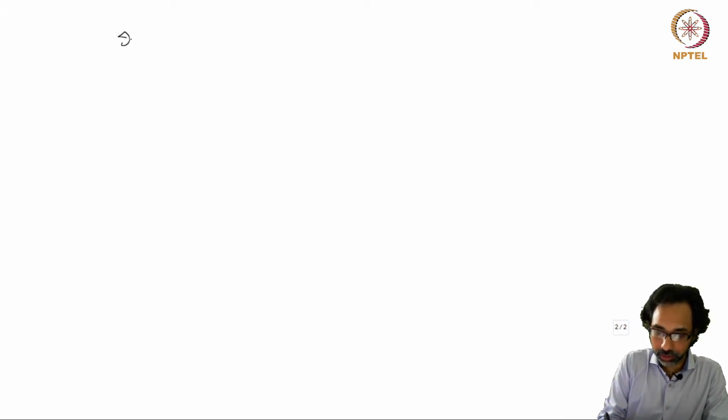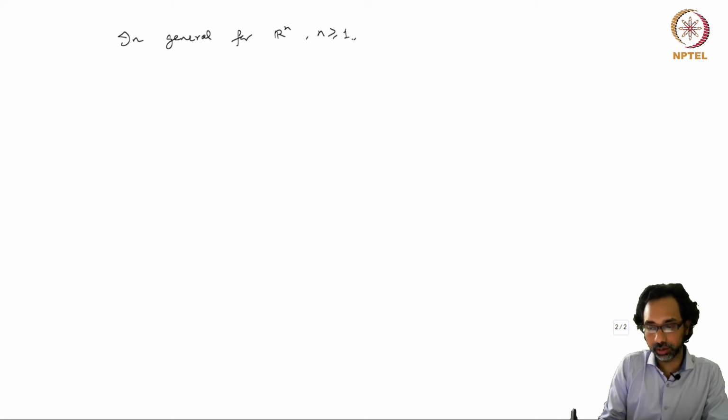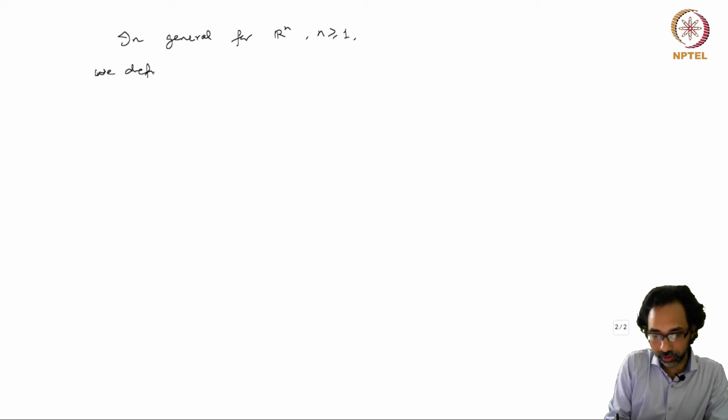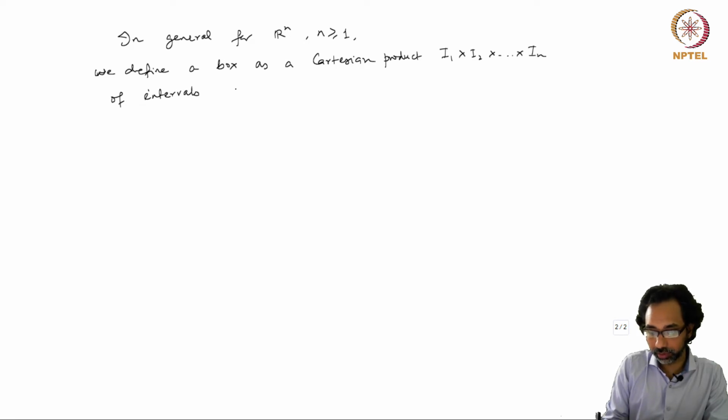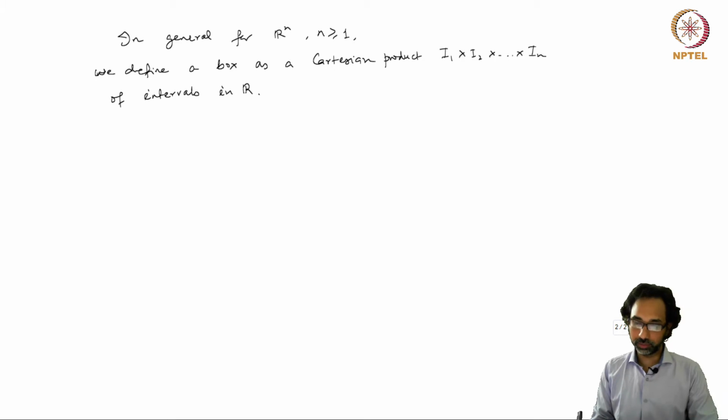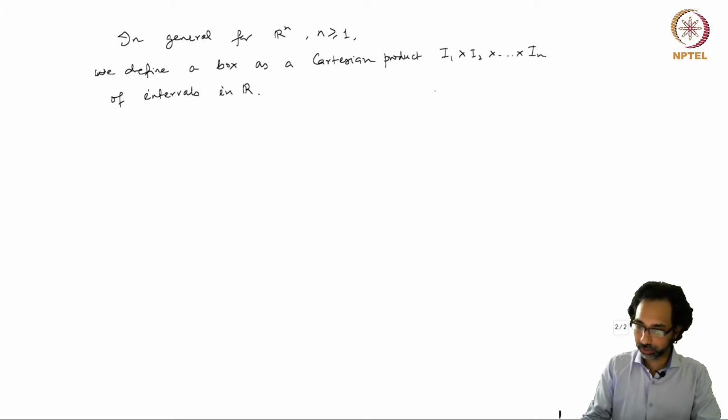In higher dimensions, in general, for Rn, n greater than or equal to 1, we define a box as a Cartesian product I1 cross I2 cross In of intervals in R. So, for example, in dimension 2,